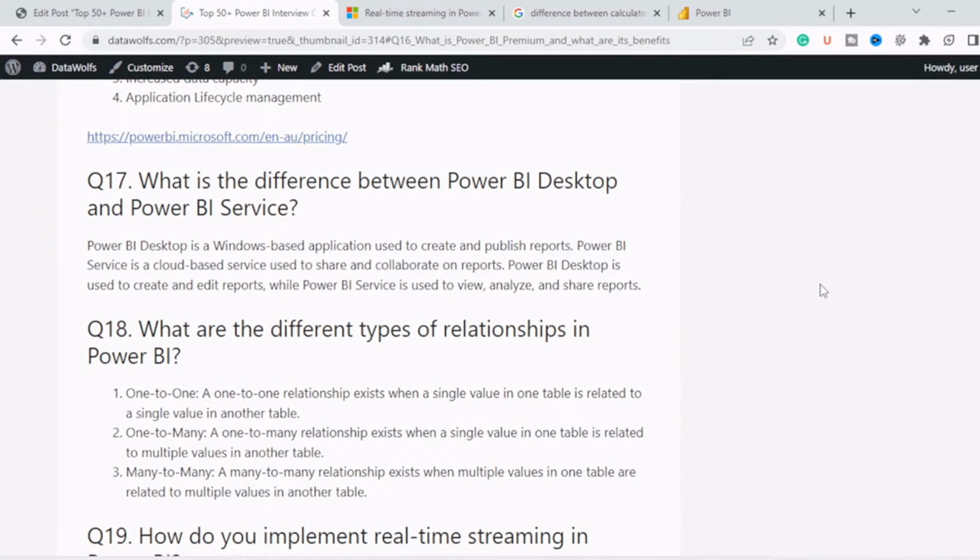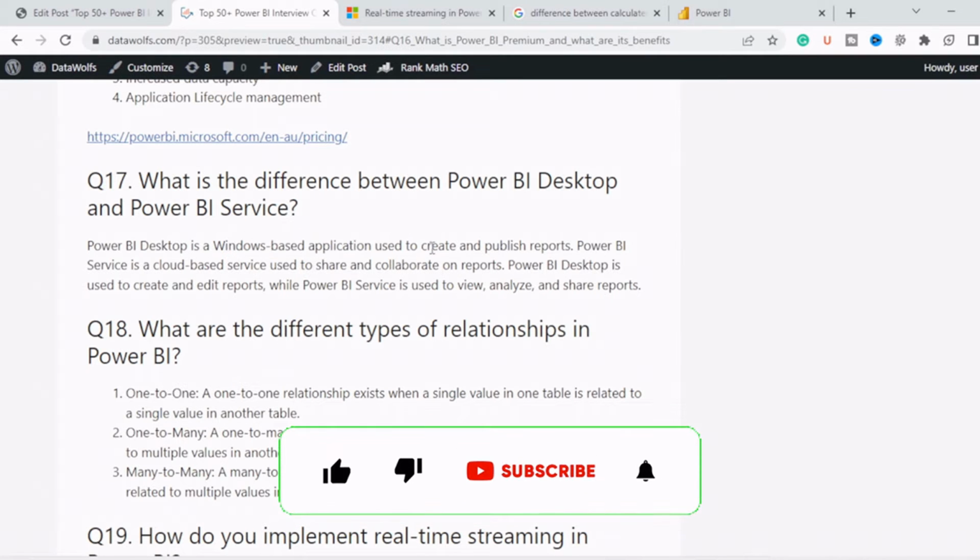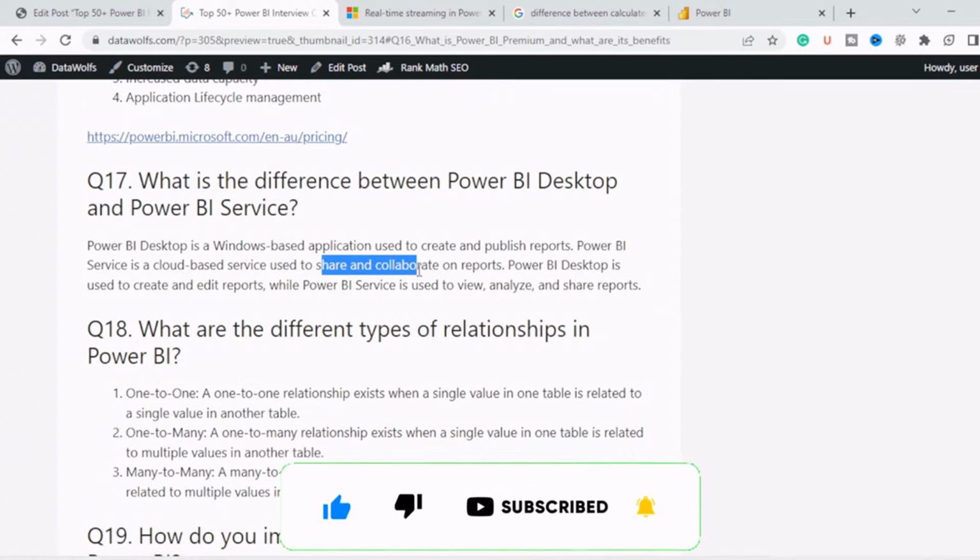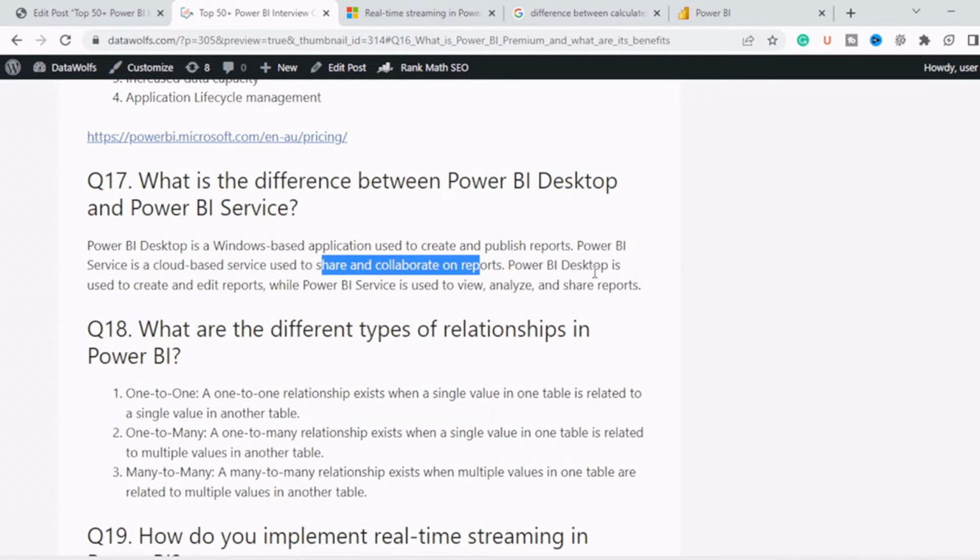Next question is, what is the difference between Power BI Desktop and Power BI Service? Power BI Desktop is a Windows-based application and is used to create and publish reports. Power BI Service is a cloud-based application or service and is used to share and collaborate on reports. Power BI Desktop is used to create and edit reports, and Power BI Service is used to view, analyze, and share reports. So let's check Power BI Desktop first.